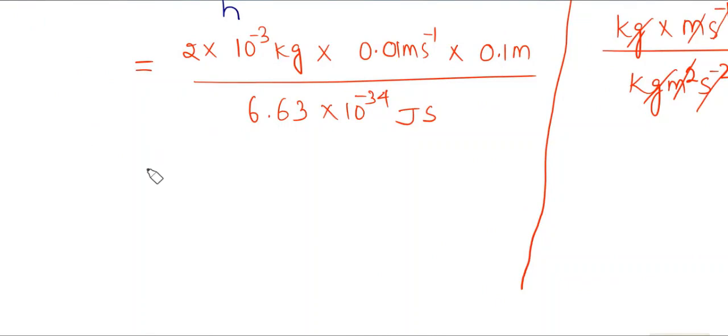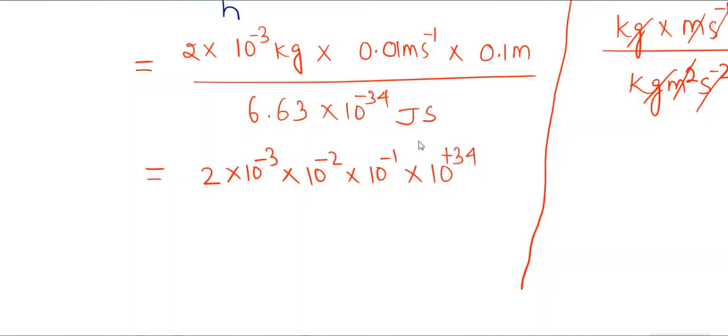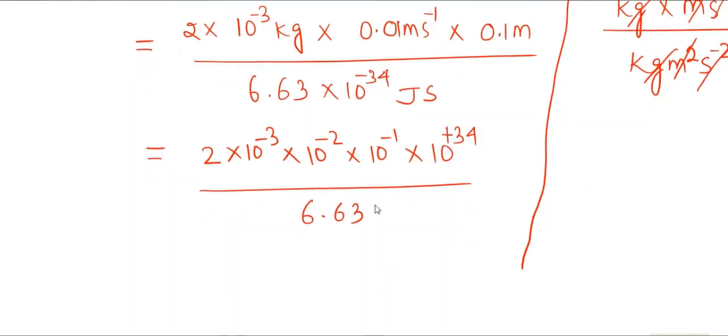So it becomes 10 to the power minus 3 multiplied by 10 to the power minus 2 multiplied by 10 to the power minus 1 multiplied by 10 to the power plus 34, since I take it to the numerator, divided by 6.63.